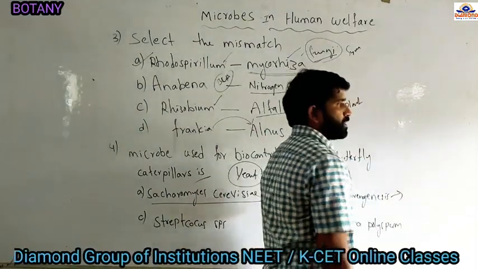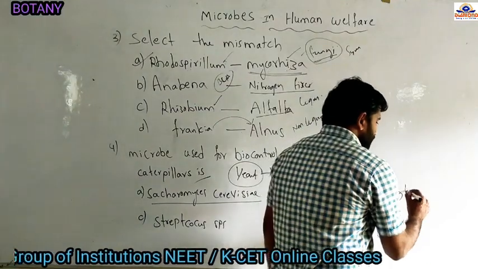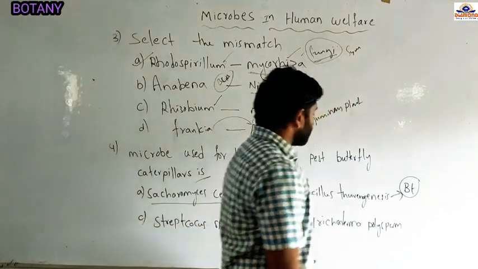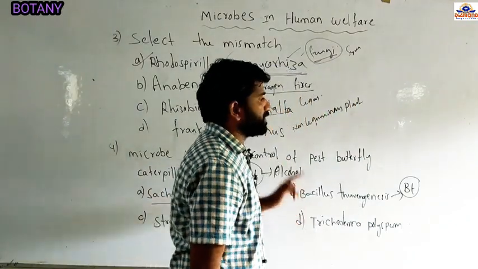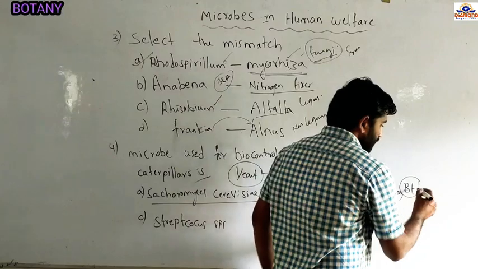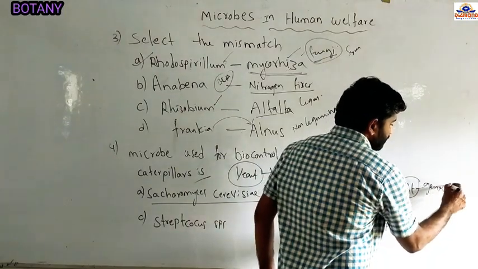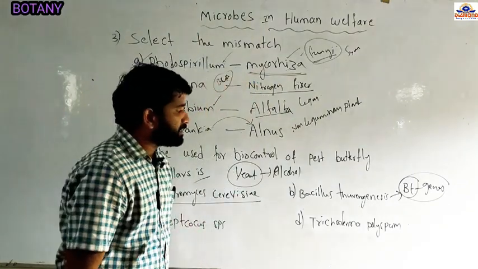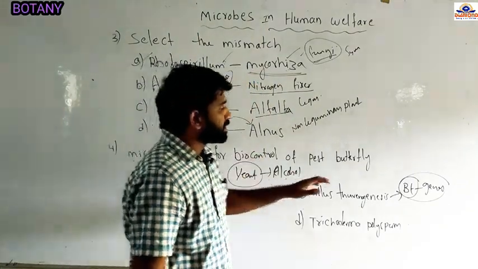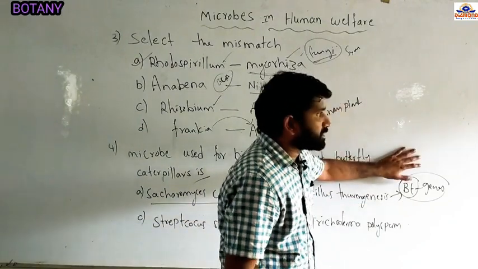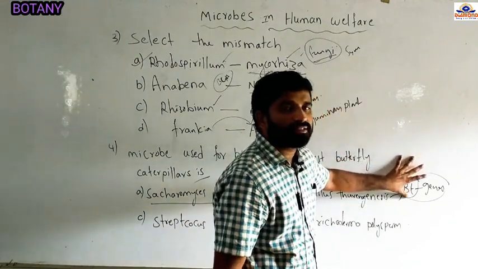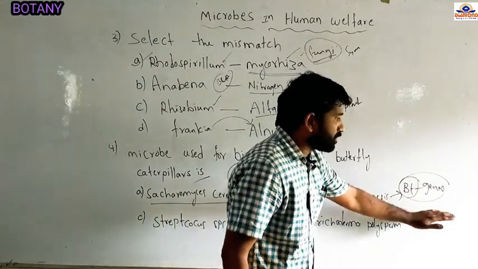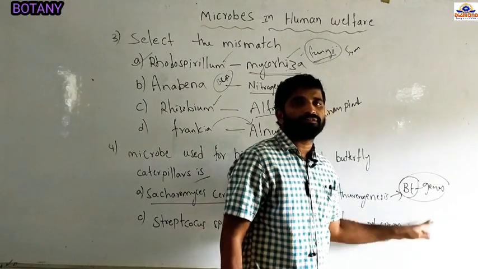And Bacillus thuringiensis. You know that Bacillus thuringiensis is also called BT. Bacillus thuringiensis is a bacteria. From this bacteria, BT genes are extracted. Those are the endotoxins, and these BT genes can release the toxin. The toxins are present in the form of protoxins. These protoxins enter the intestine of insects.